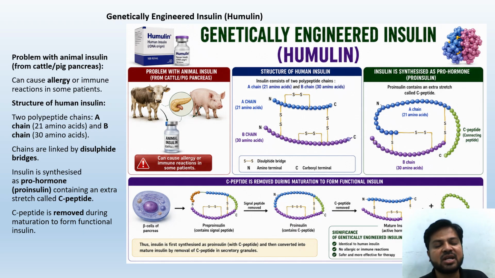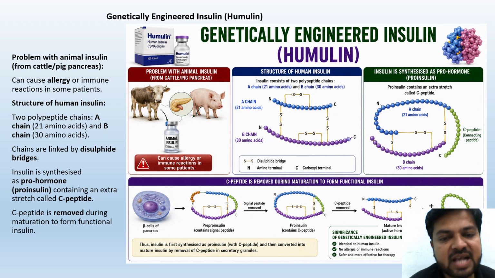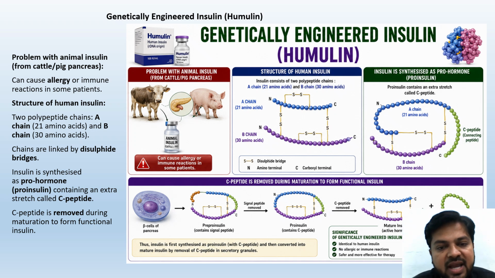Human insulin contains two polypeptide chains. You can see the diagram also. The A chain contains 21 amino acids and the B chain contains 30 amino acids. It has disulfide bridges. N stands for the amino terminal and C stands for the carboxyl terminal. Why are we not using animal insulins? Because more allergy is seen. The chains are linked with disulfide bridges. That is a fact-based question that is expected.